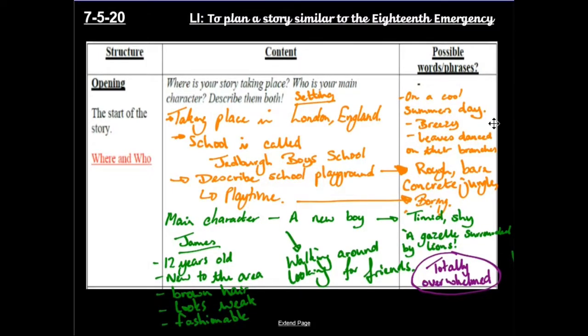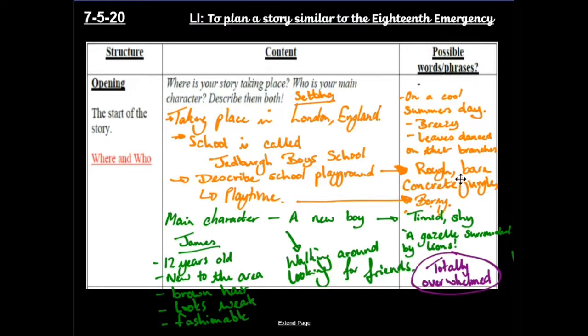I've got my descriptive phrases and words here, like on a cool summer's day. Again, that could be a really good fronted adverb I could use. Breezy. The leaves danced on their branches. Personification in there. I've got it in here now because I can think about it now. And either I can use them and I don't have to think about them tomorrow when it comes to writing this, or, even better, I might think of something else between now and tomorrow. It might give me some more ideas, okay? So I've got that there.